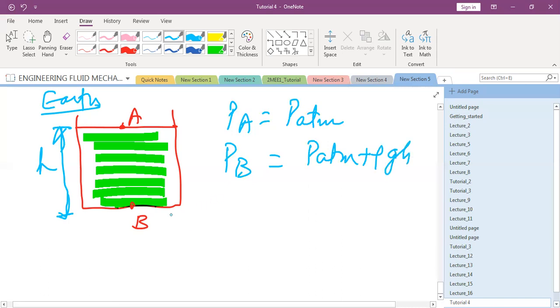Say you were not on Earth, but on a planet on which there was no force of gravity. Then what will happen to PA and PB? They will become equal. PA will become equal to PB.